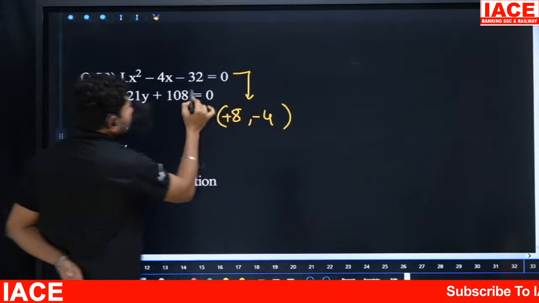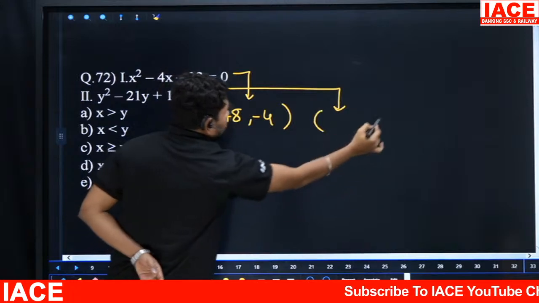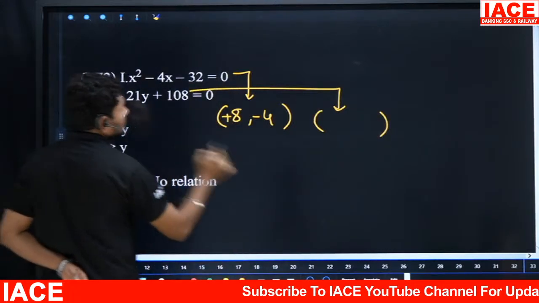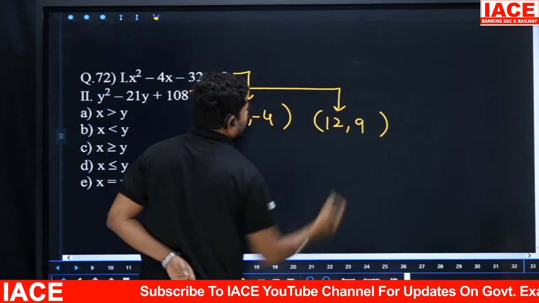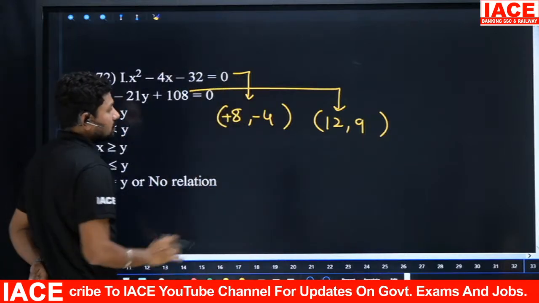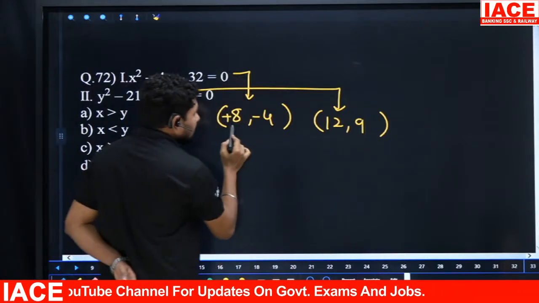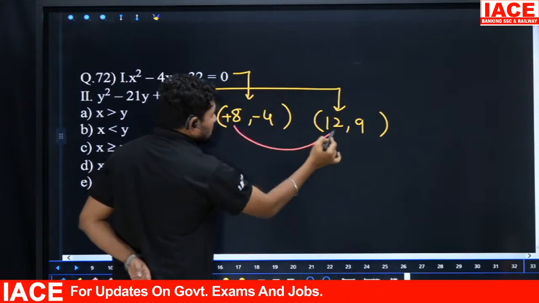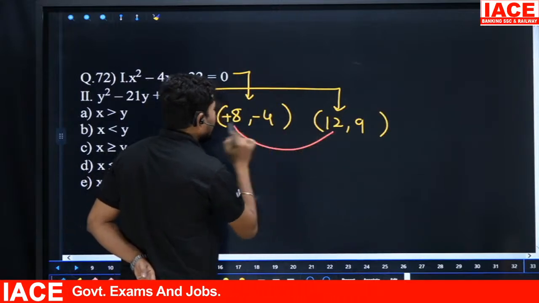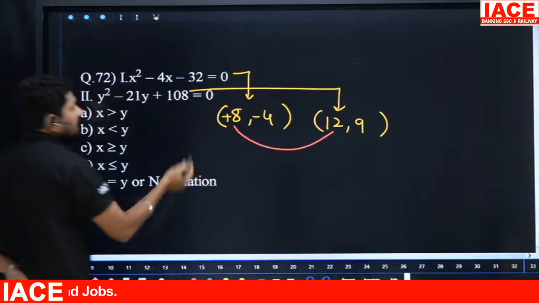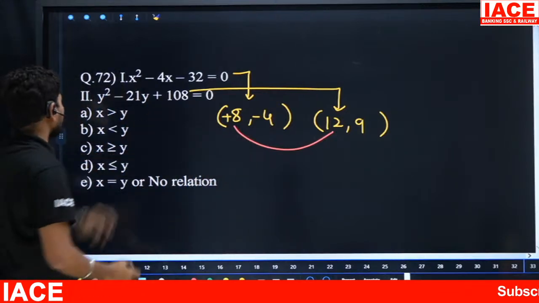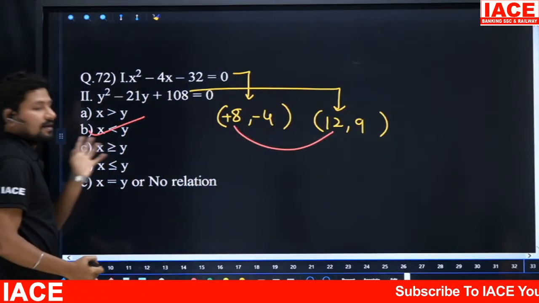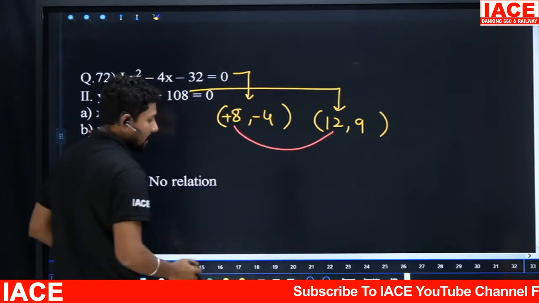Next it is 108. The factors of 108 are 12 comma 9, and 12 plus 9 is 21. Minus, minus is always giving positive. Now comparing the values here, plus 8 and minus 4, against plus 12 and plus 9. Plus 8 and minus 4 are both smaller, so directly we will say x less than y. X less than y means the option is B here. No need to go comparison by comparison.